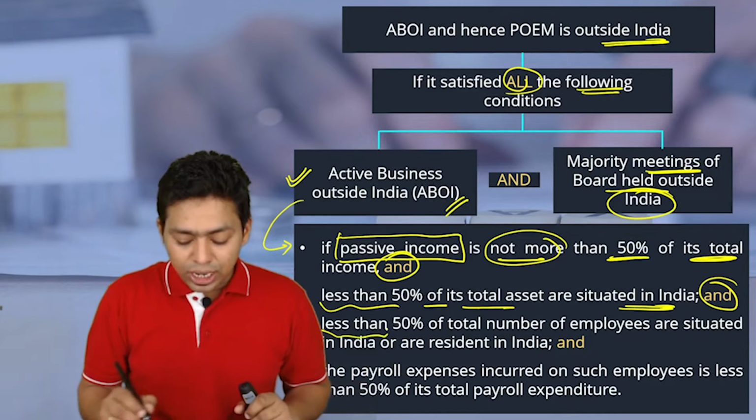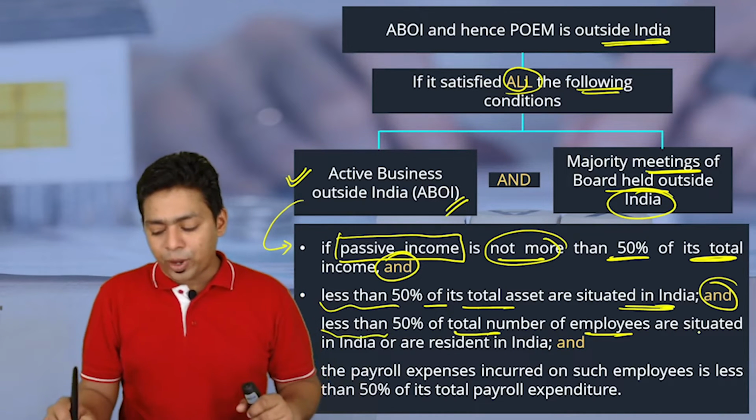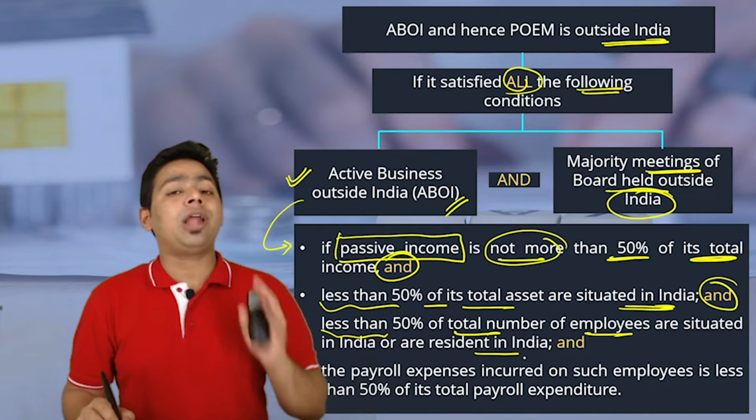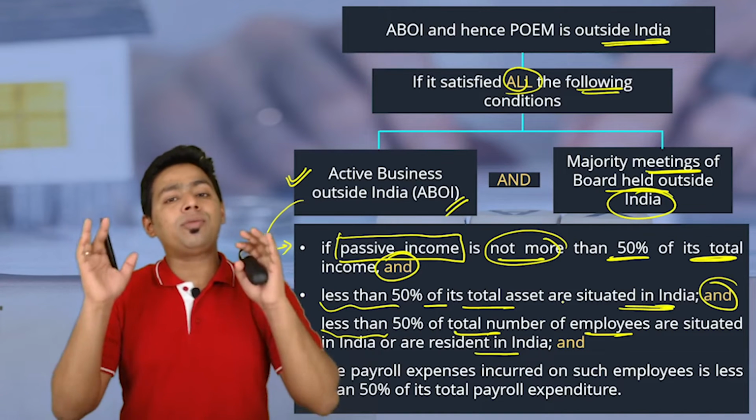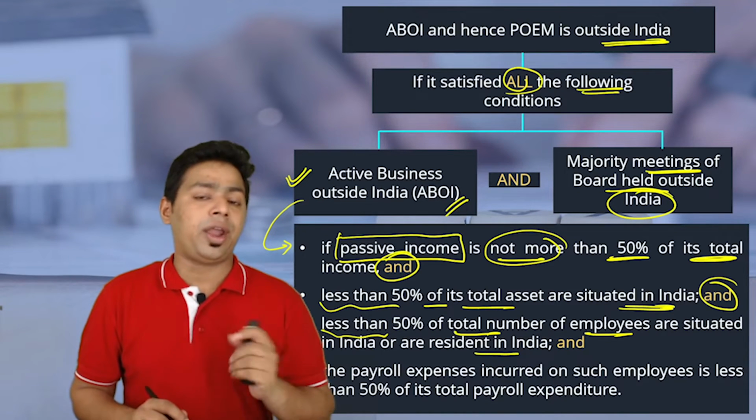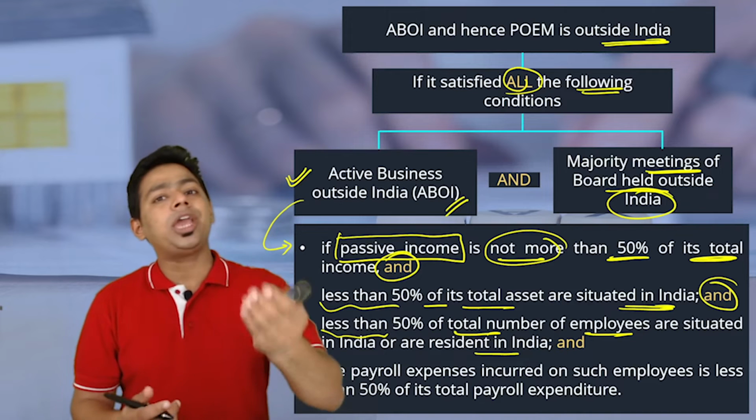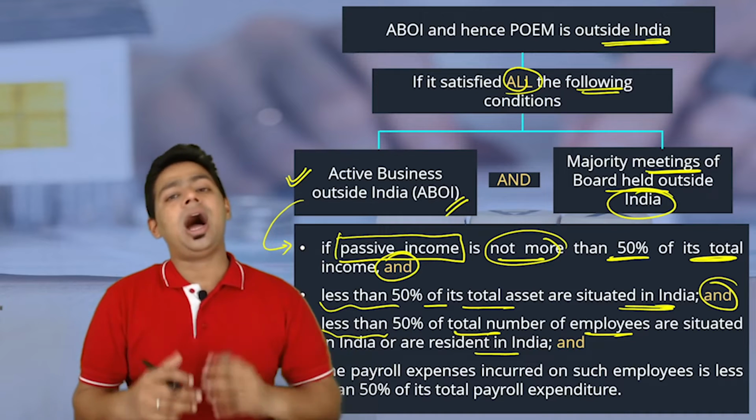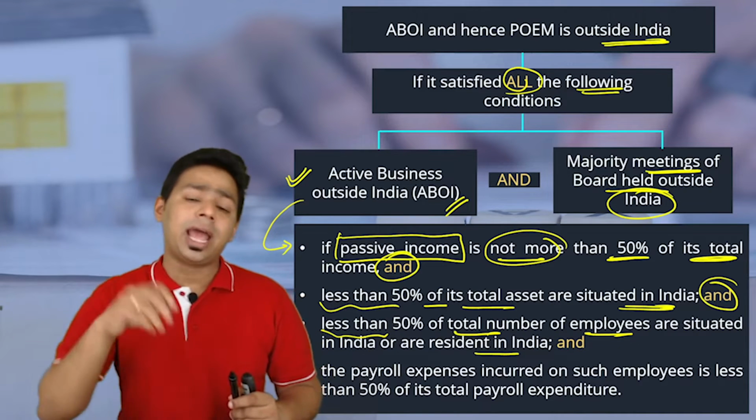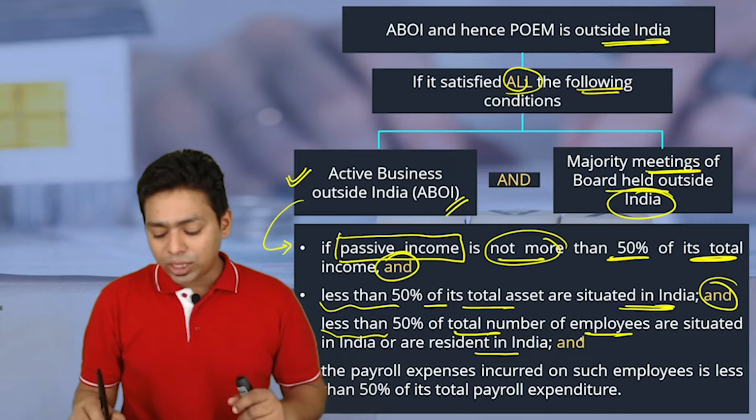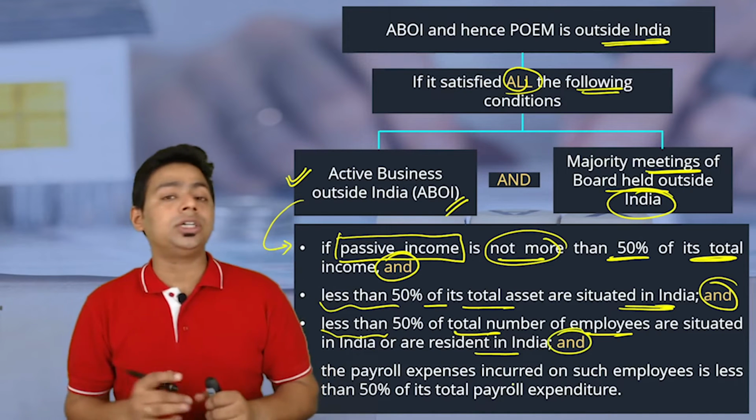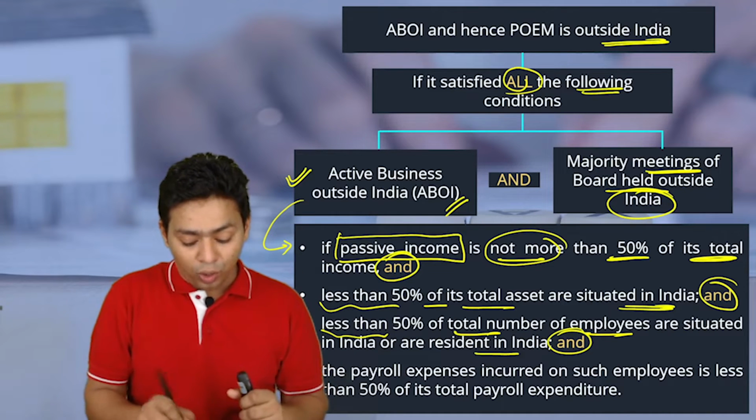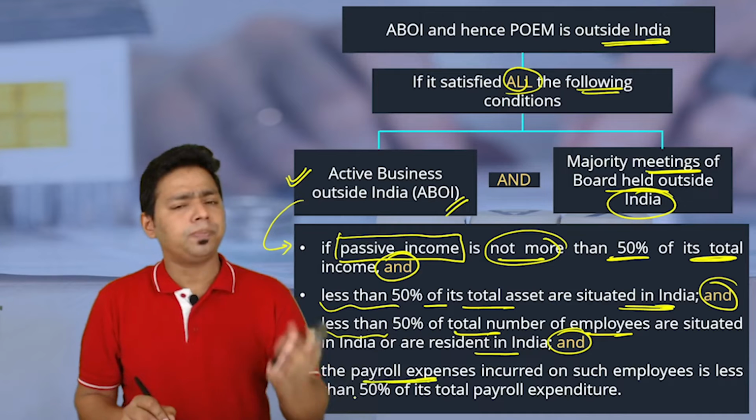Okay. Next, less than 50% of total number of employees are situated in India or are resident in India. Please understand, you are having 1000 employees in your organization. Out of 1000 employees, 900 employees are working in India. How can you say your business is actively outside India? Okay, if you are having 1000 employees, out of 1000 only 40 are working in India and 960 are working outside India, then you can say yes, my 960 workers are working outside India, therefore my active business is outside India. But one more condition you have to check, and that is payroll expenses.